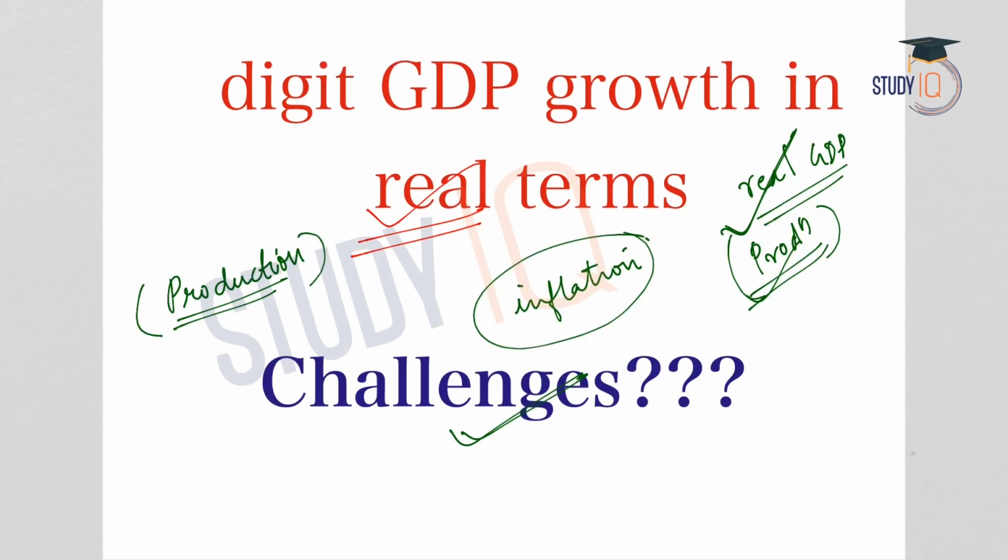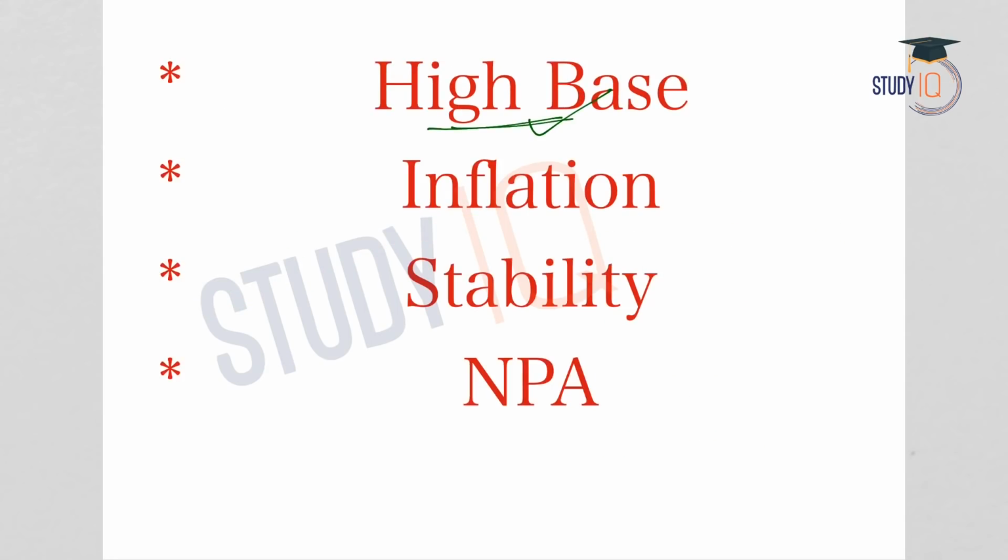Now, let us see what are the challenges that we are facing in order to achieve this double-digit growth. First of all, the high base that we have, which means our economy is very big in terms of size. We have a very large economy. Therefore, the base is very high. So, growth should happen in a broad-based manner. Because of this high base, it is very difficult to attain this growth level.